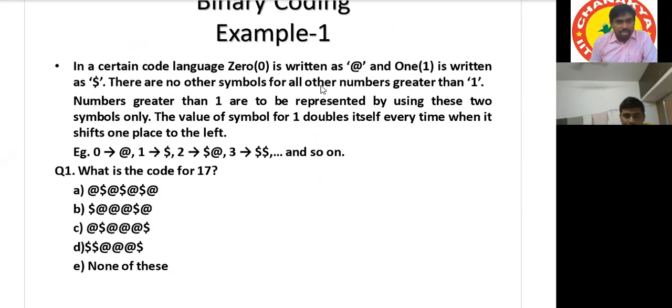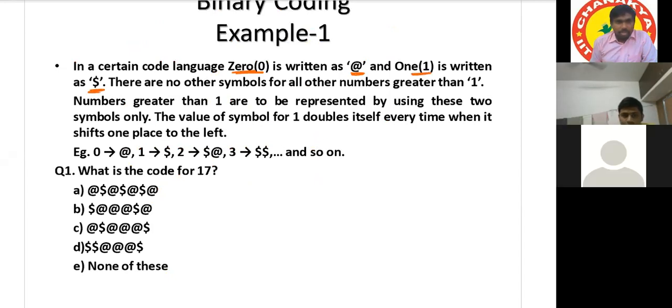See the question once. I'll read the question. In a certain code language, 0 is written as @ and 1 is written as $. There are no other symbols for all other numbers greater than 1. Okay, so he is telling there are no other symbols, but he is not telling there are no numbers. Numbers greater than 1 may be there.